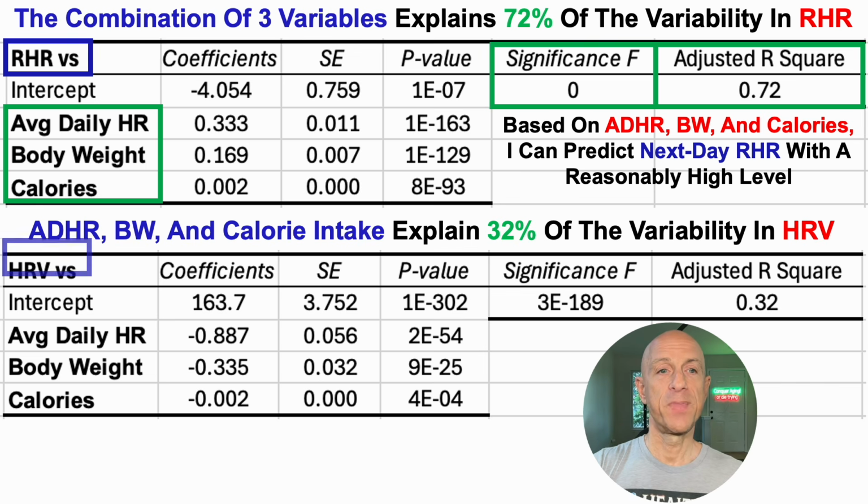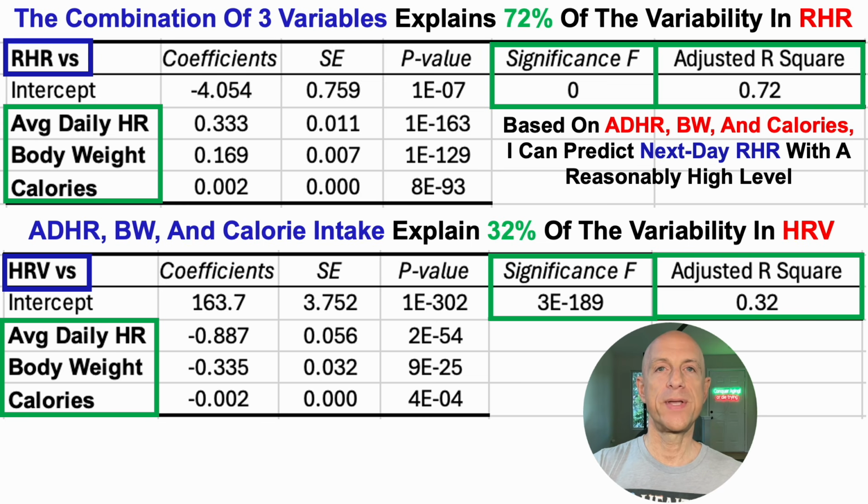So same setup, these 3 variables plotted against HRV. And now we can see that the significance F, the model F, is not 0, but it's very far below that p-value threshold of less than 0.05, at 3 times 10 to the negative 189th power. And then we can see that the adjusted R-squared is 0.32. In other words, 32% of the variability in heart rate variability can be explained by these 3 variables.